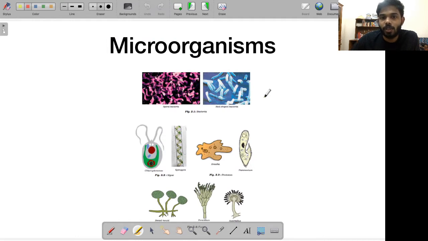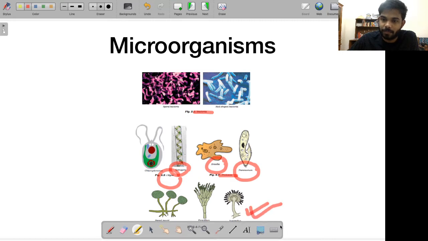Okay, so as you can see over here, you have some examples of bacteria. Then you have some examples of protozoa. For example, you might know about amoeba, you might know about paramecium. These are all examples of protozoa. Then you have spirogyra. This is an example of algae. Then finally, over here you can see these are examples of fungi. Okay, let me see if I shift that.